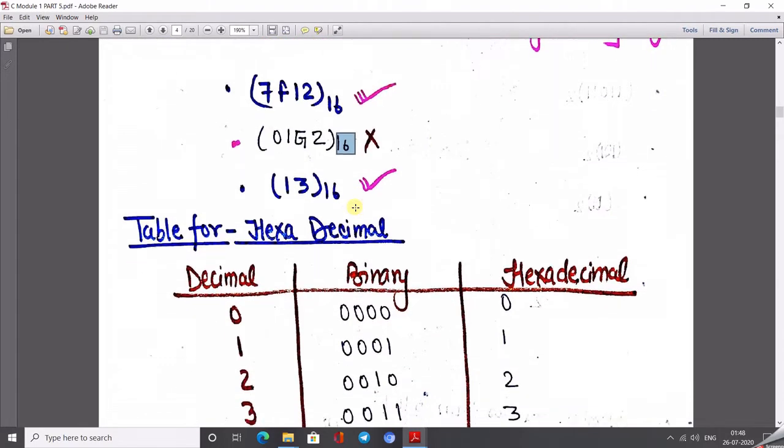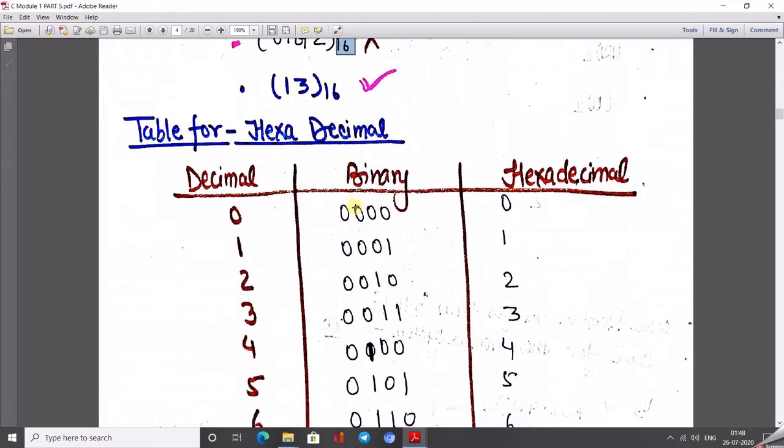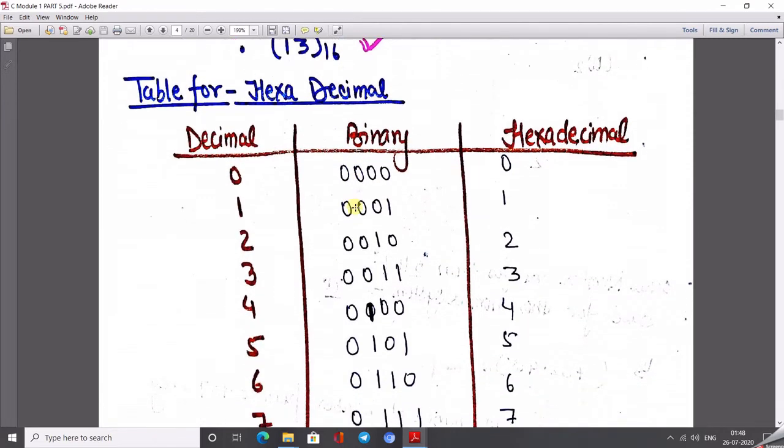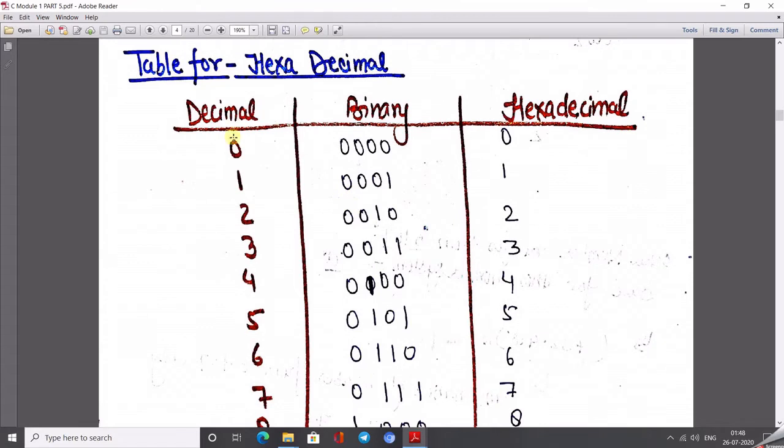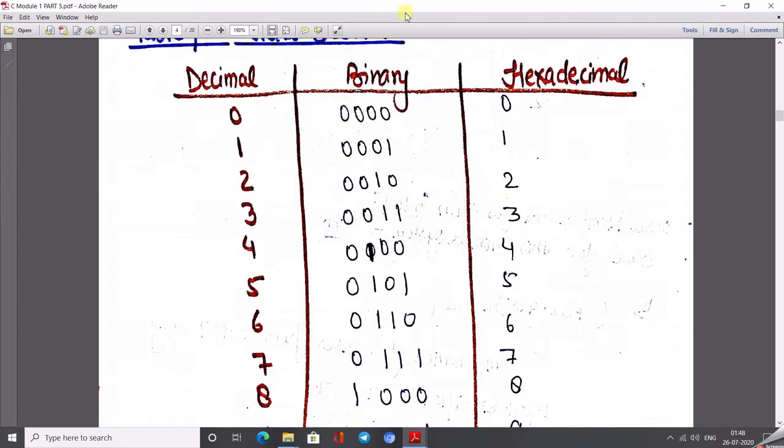Now go through the number tables, the truth table, by which we can see the equivalent binary number of that number system. So here the decimal numbers are 0 to 9, with the equivalent binary number and equivalent hexadecimal number. So for the decimal number 0, the binary number is 0000.